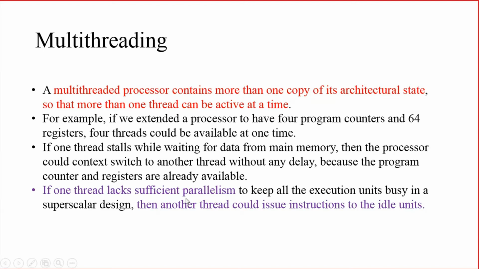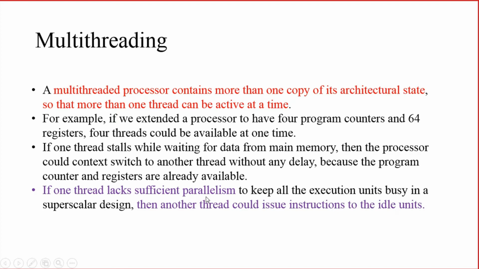So if one thread lacks sufficient parallelism to keep all the execution units busy in a superscalar design, then another thread can issue instructions to the idle units. Right? What do we mean by lack of parallelism? It was not able to efficiently use some of the execution units, which means some of the execution units will be free.